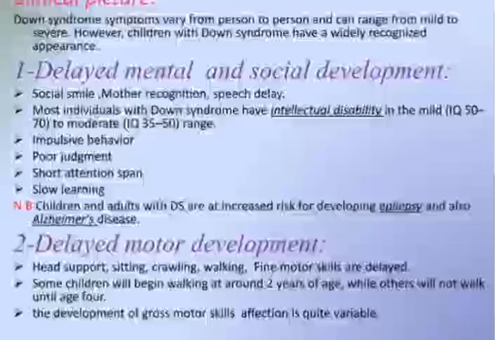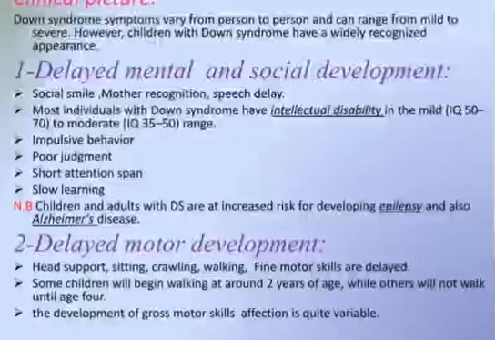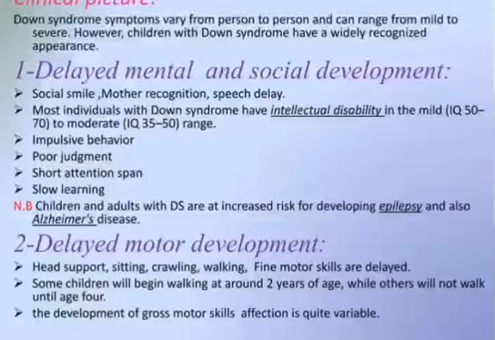Delayed motor development: head support, sitting, crawling, walking. Fine motor skills are delayed. Some children will begin walking at around 2 years of age, while others will not walk until the age of 4. The development of gross motor skills is quite variable.